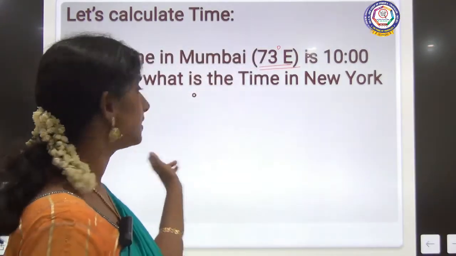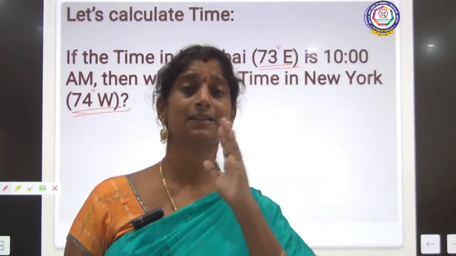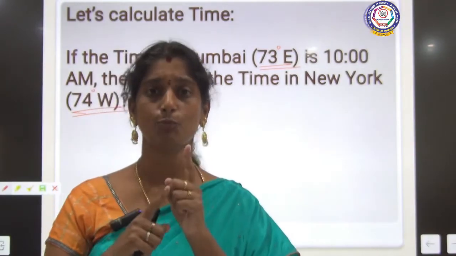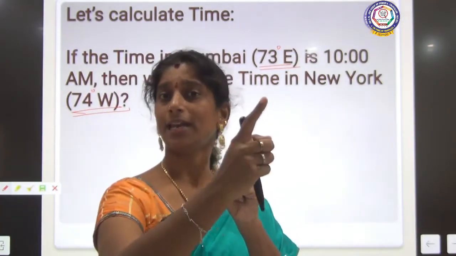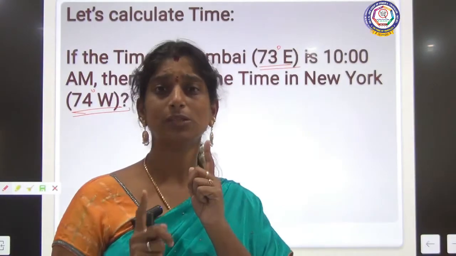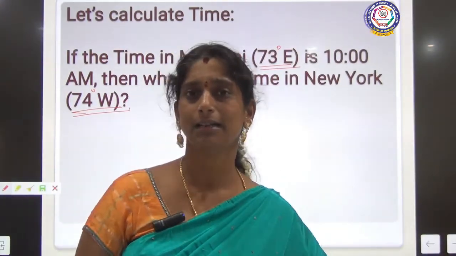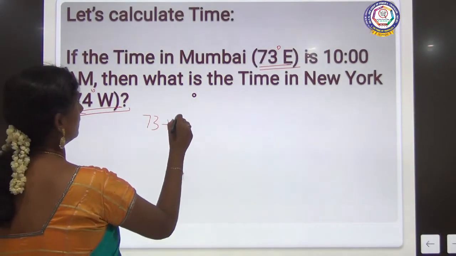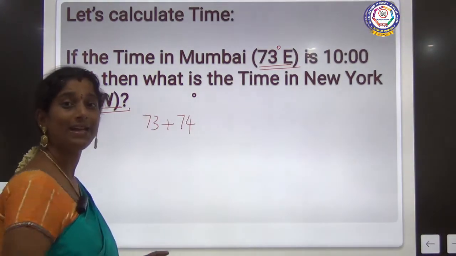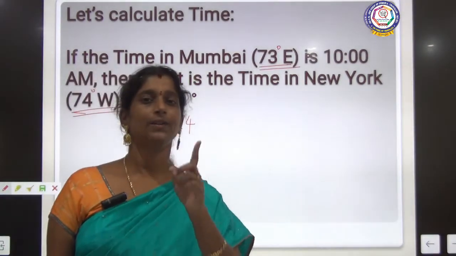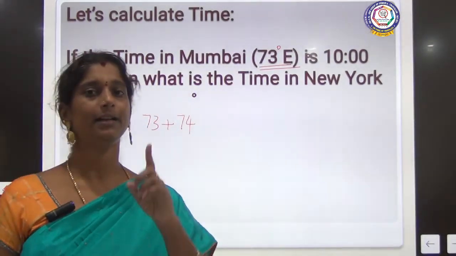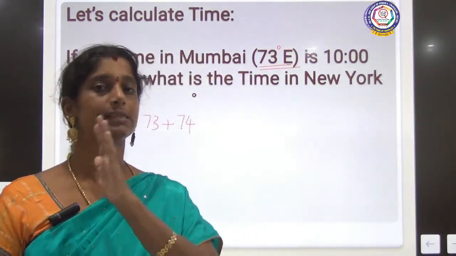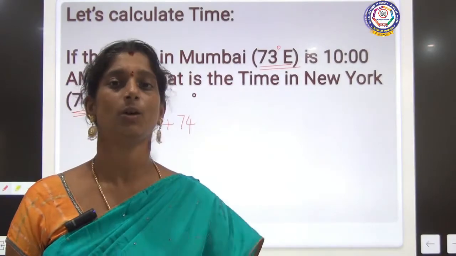But now this is on the western side, completely the other side, which means from 73 degrees east in Mumbai, we have to travel up to 180 and then it goes up to 74 degrees on the western side. Clear? So what should we do? This 73 and 74 has to be added here. When the directions are different, it takes a complete round to come to the western direction. So 73 has to be added with 74.